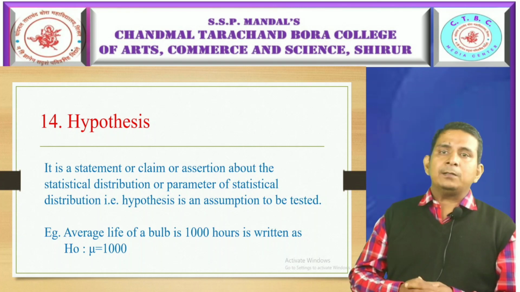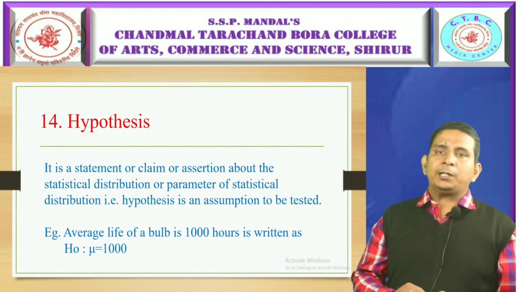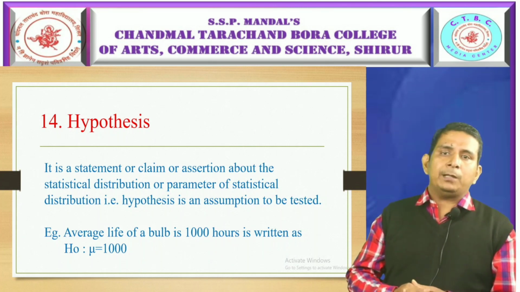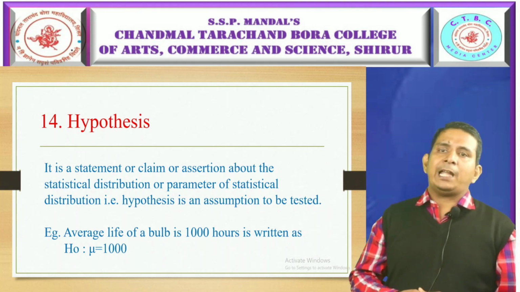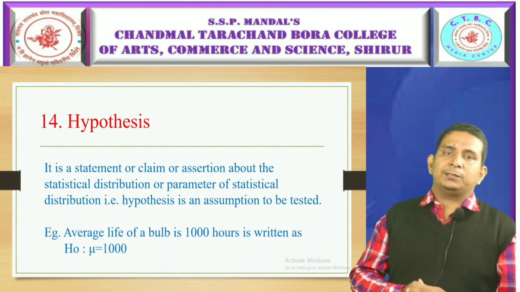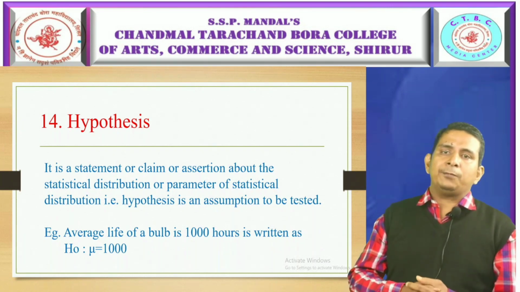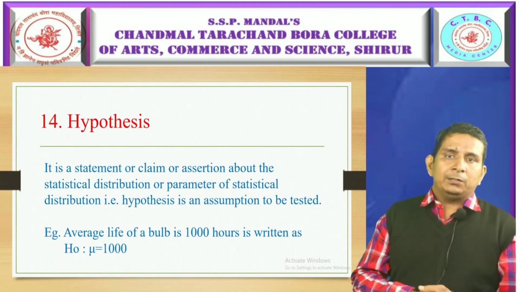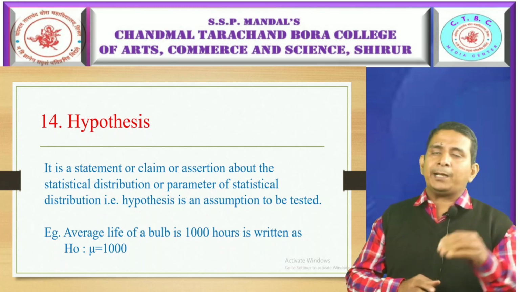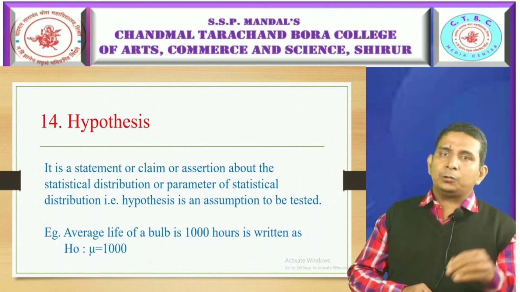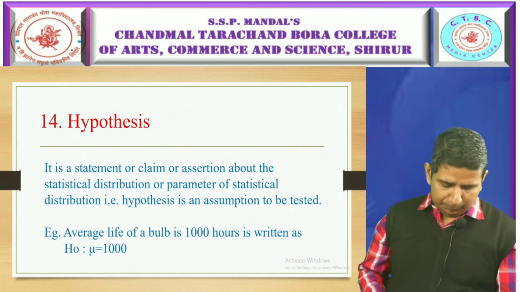For example, an electronic company producing LED bulbs claims that the average life of a bulb is 1000 hours, and we can write that as the null hypothesis H naught: mu equal to 1000. This statement claimed by the company is going to be tested with the help of hypothesis.